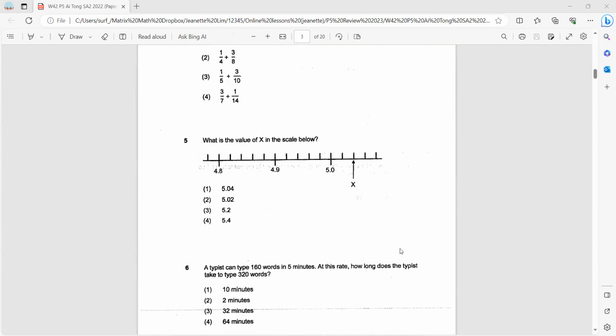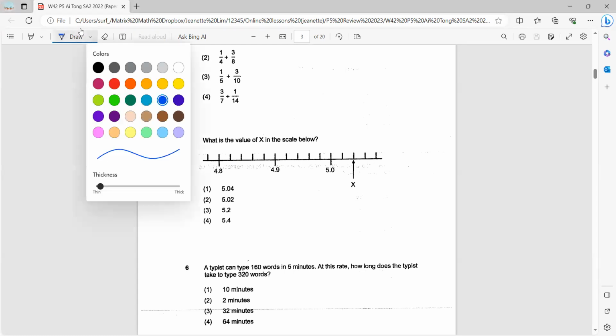Okay, let's look at question 5 of the MCQ. What is the value of x in the scale below? So in this scale, you see you have 4.8, 4.9, and 5.0. So you need to figure out what is one interval. From 4.8 to 4.9, that's a 0.1 increase, right? Between that 0.1 increase, there is 1, 2, 3, 4, 5. 5 intervals.